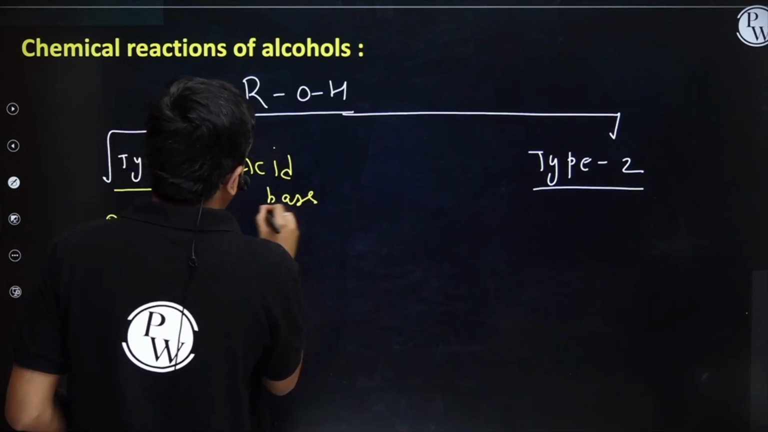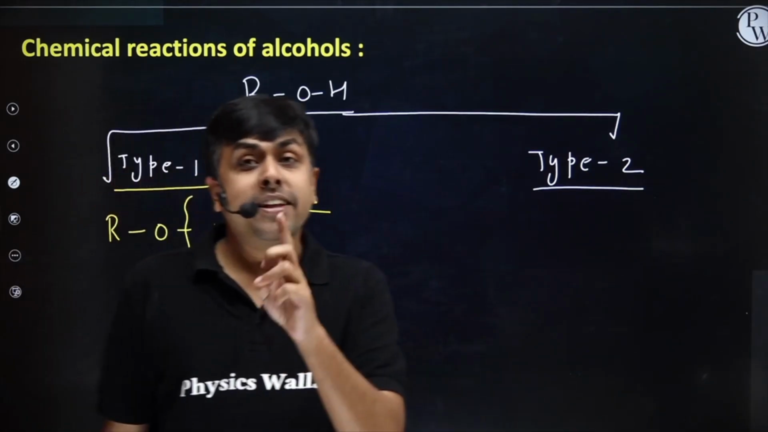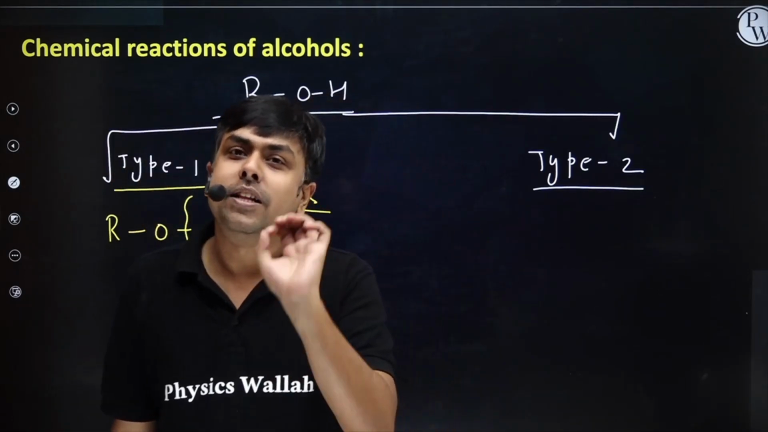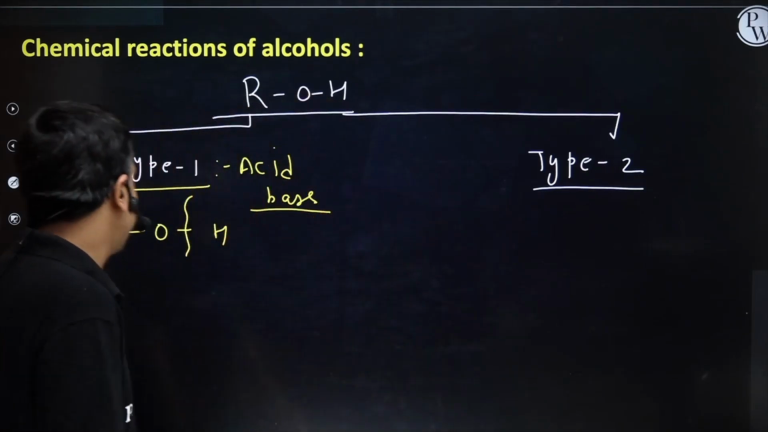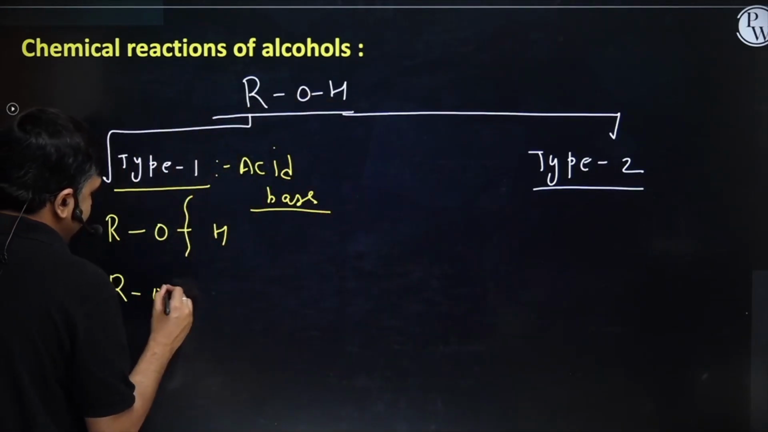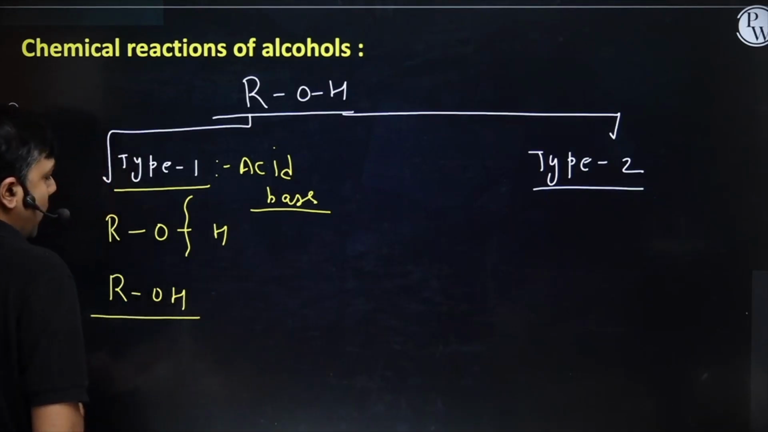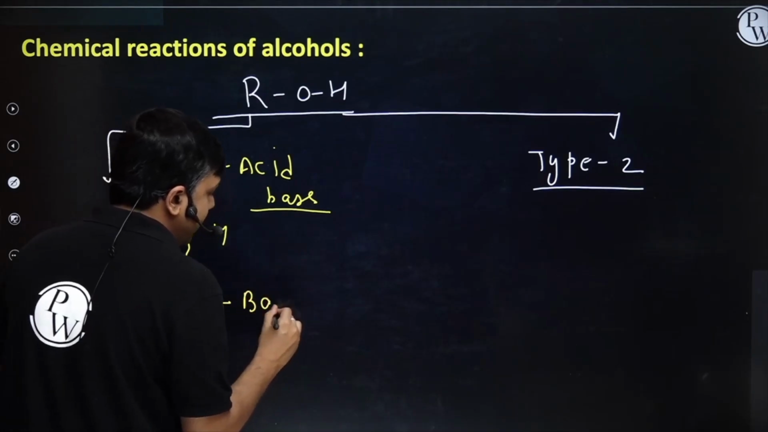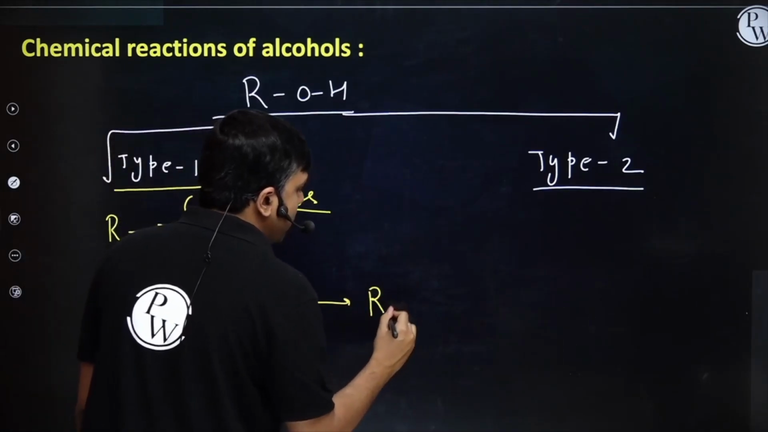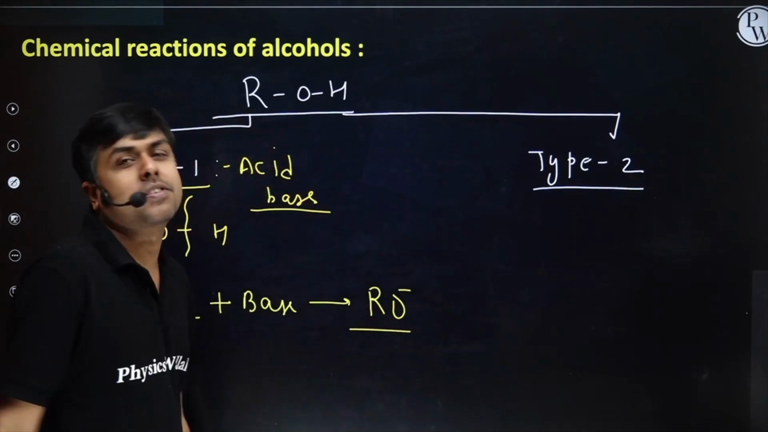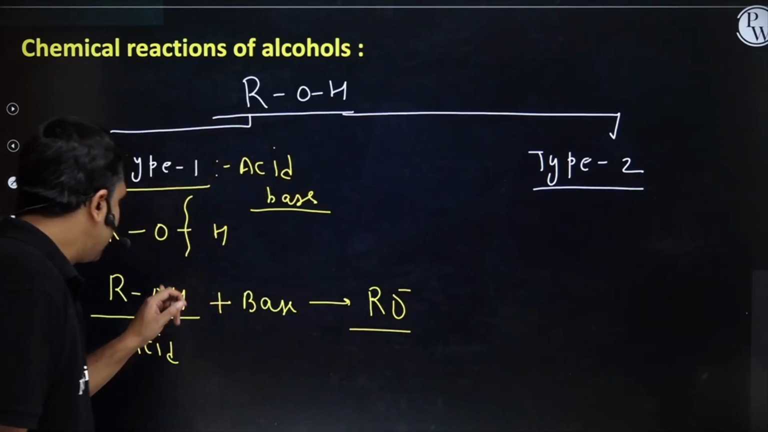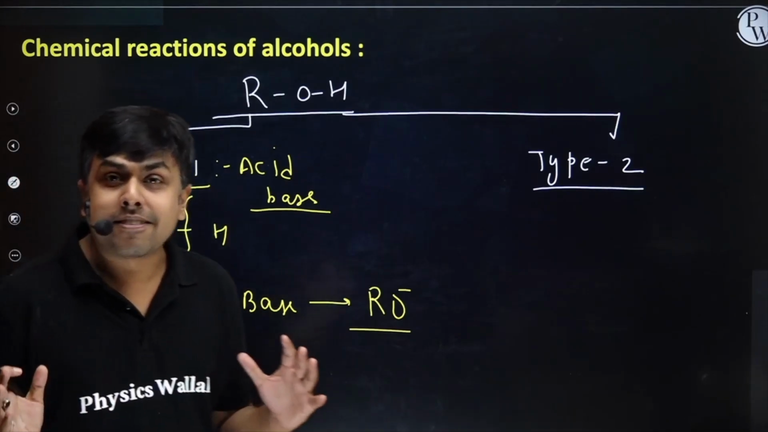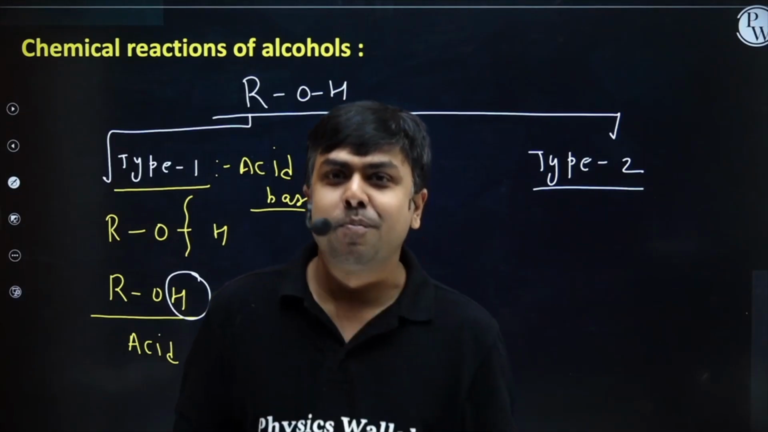Acid-base reaction: alcohol is acting as an acid, having a tendency to release H plus, and it is treated with a strong base. So type 1 is all about acid-base reaction. Alcohol acting as an acid, treated with a base, we will have the formation of RO minus, alkoxide ion. This H plus will be snatched by a base. So if it's an acid-base reaction, I will have OH bond cleavage.